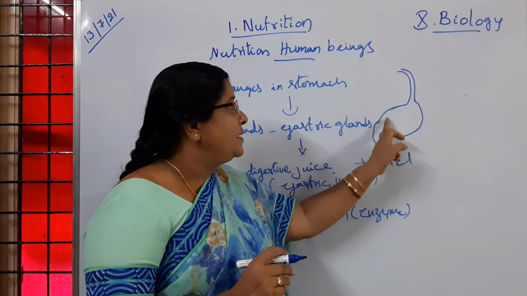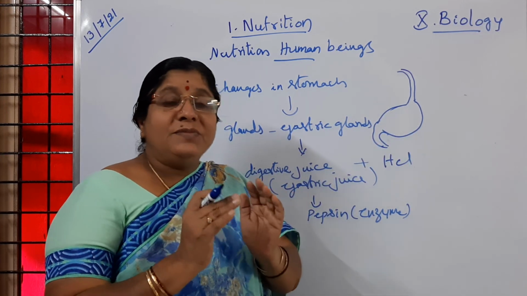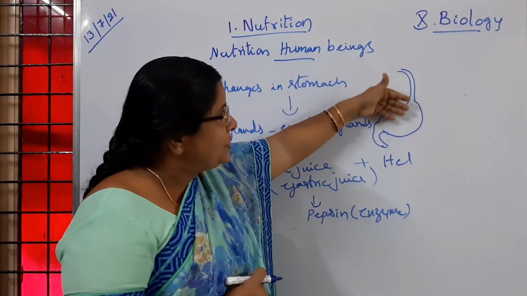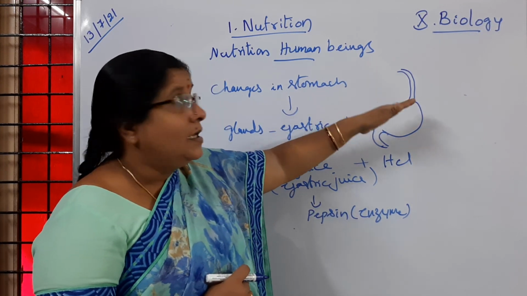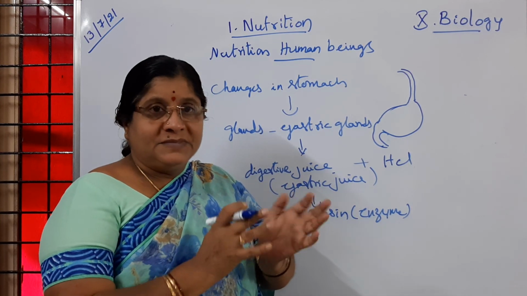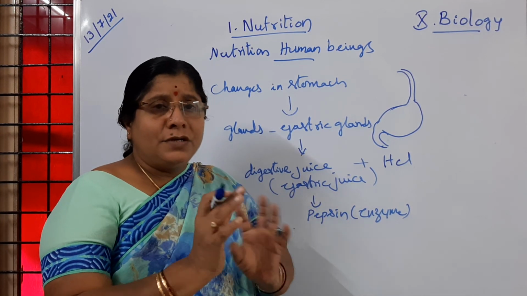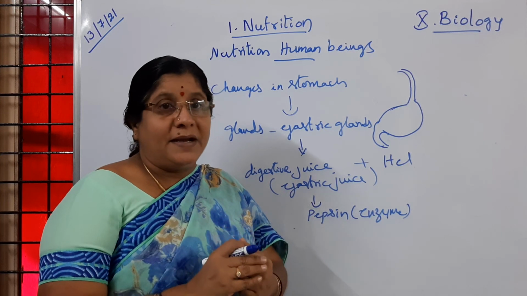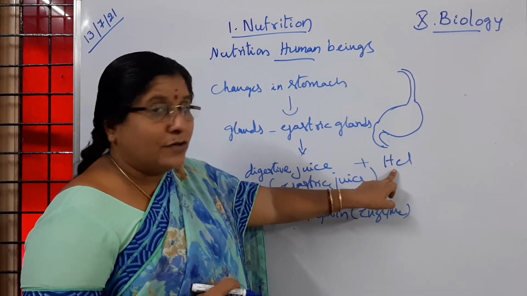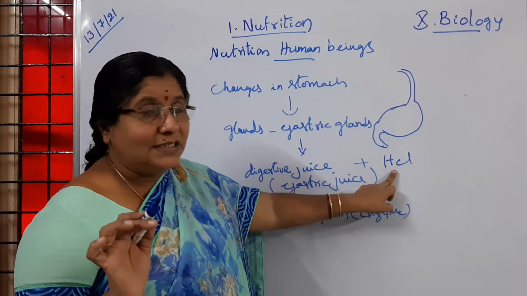Then maximum time the food which entered from the buccal cavity through the esophagus stays in the stomach, where the food gets churned. Okay, is it clear children? All the mixing of the food happens by the action of pepsin and hydrochloric acid. I hope you understood. Is it clear to children?